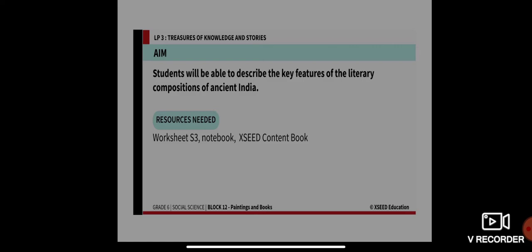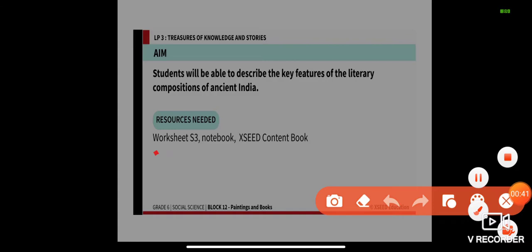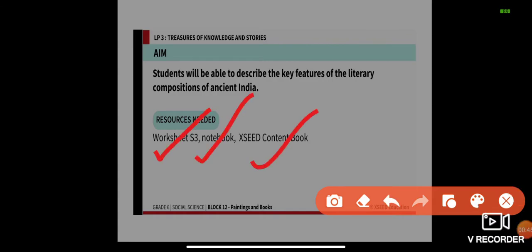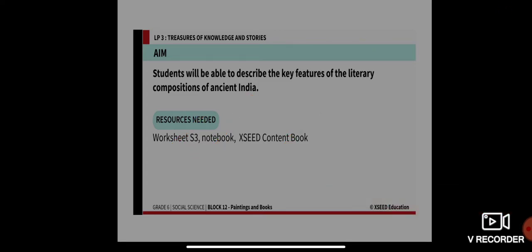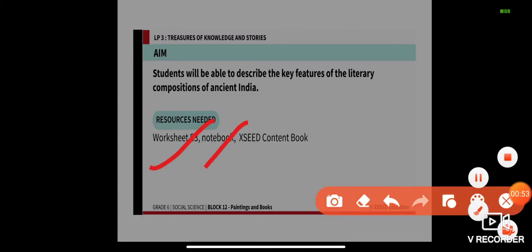The resources required are your worksheet S3, your notebook, and your exit content book. So all of you, please get ready beforehand, before we start with the class. You need to be ready with the worksheet, notebook, and your exit content book.